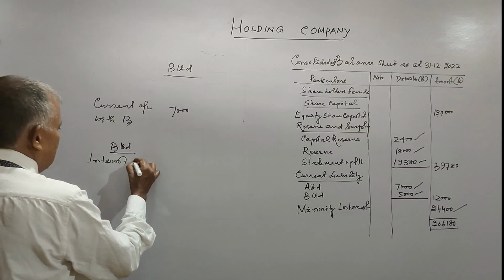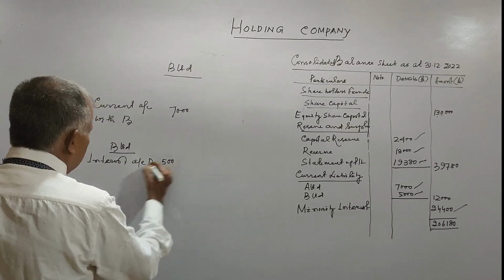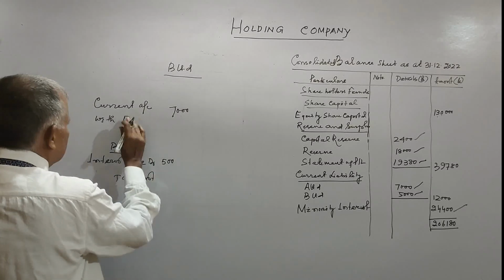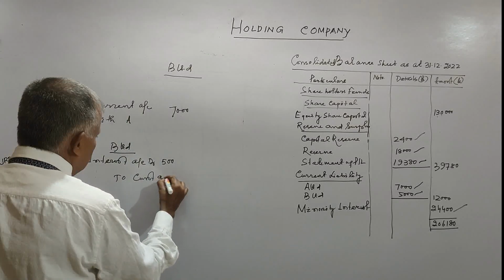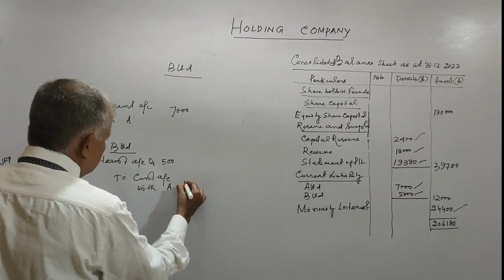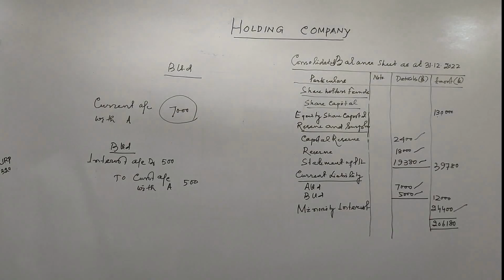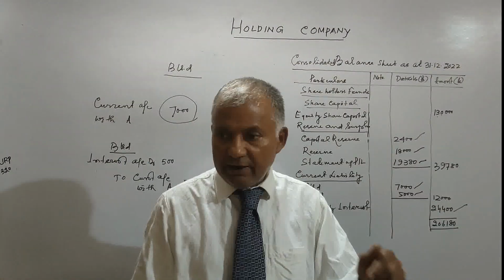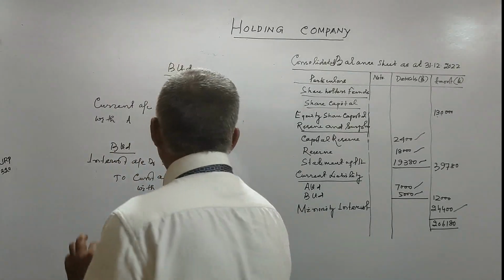So interest account debit 500 to current account with A. Current account with A, that is 500. So 7,500 is here, but this interest has not been taken into account in the books of A.